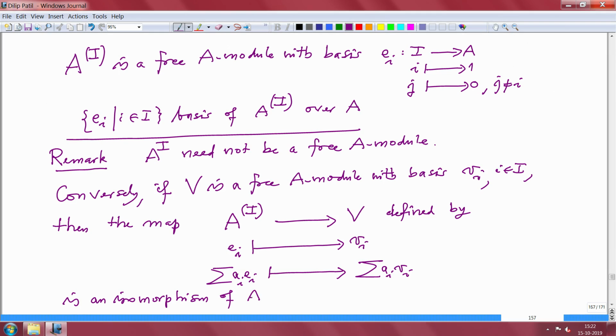of A modules. So, we will have to check that this map is injective and this map is surjective. Injectivity corresponds to the fact that these elements are linearly independent, and surjectivity corresponds to the fact that it is a generating system. So, the same thing one proves in linear algebra, and so I am not going to give details of this. The language is the same.